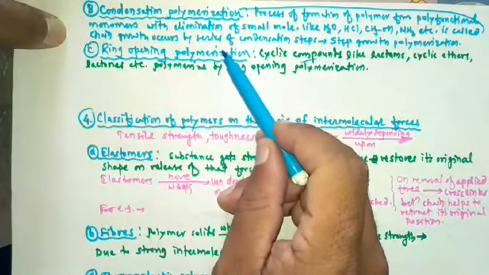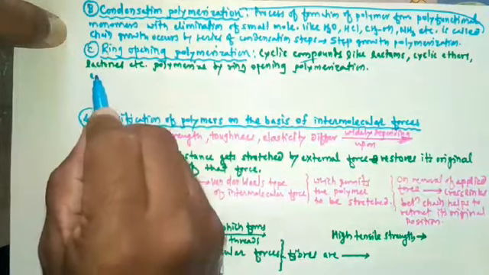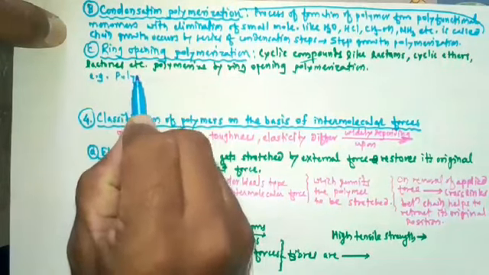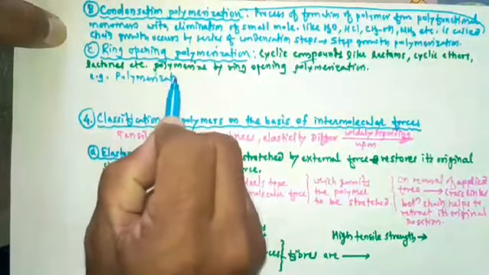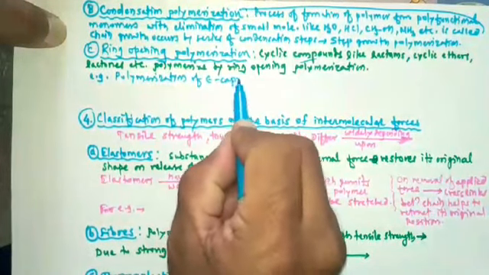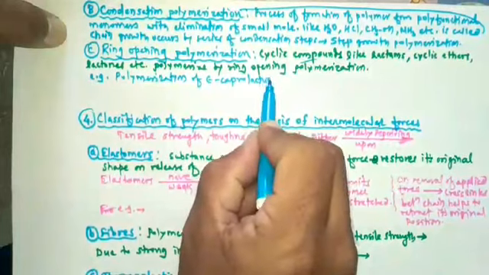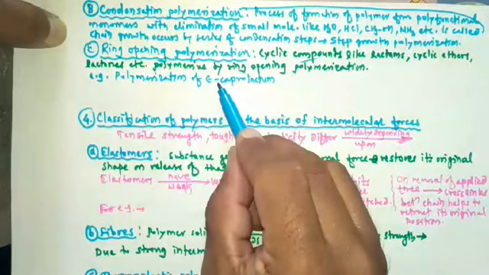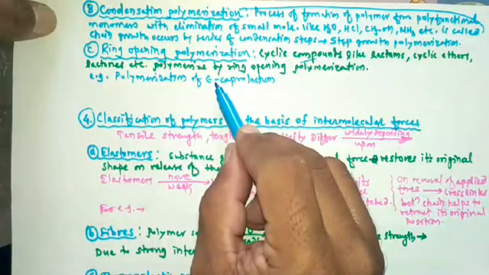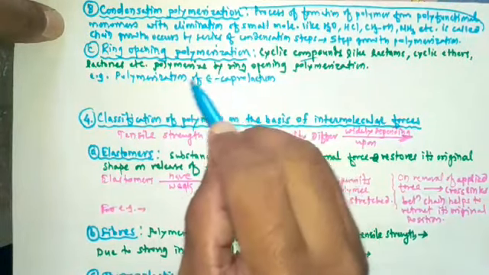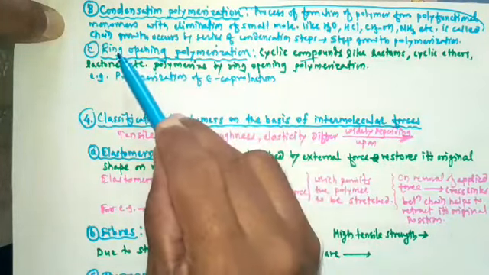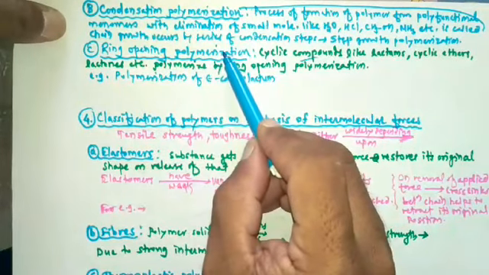To understand this, let's take one example. For example, polymerization of epsilon caprolactam. Epsilon caprolactam is the monomer and its polymerization is taking place. Polymerization of epsilon caprolactam is the ring opening polymerization.